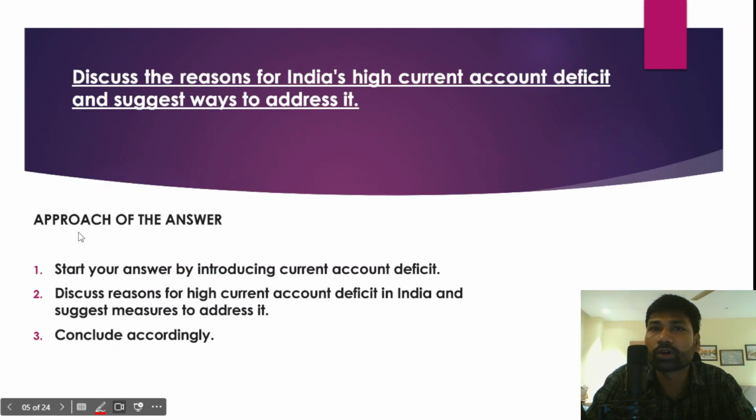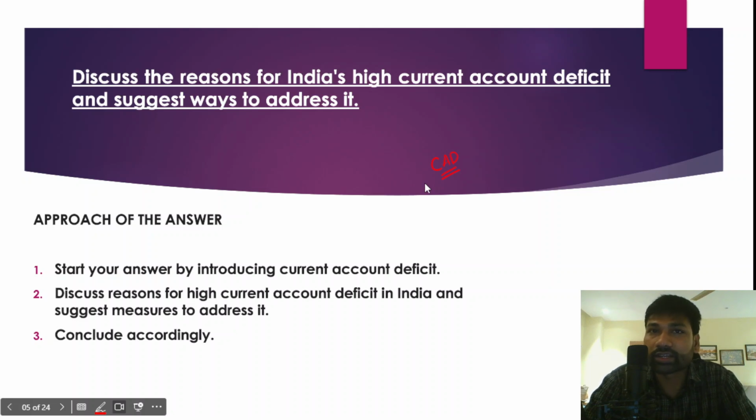Today we have one important mains practice question, with respect to India's widening current account deficit, also known as CAD. The question is: discuss the reasons for India's high current account deficit and also suggest ways to address it. How could the current account deficit of India be addressed?